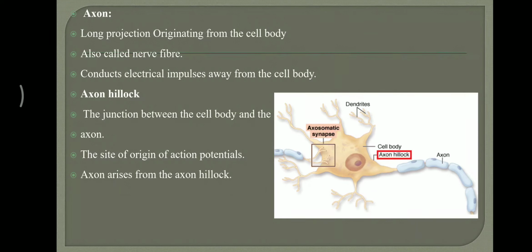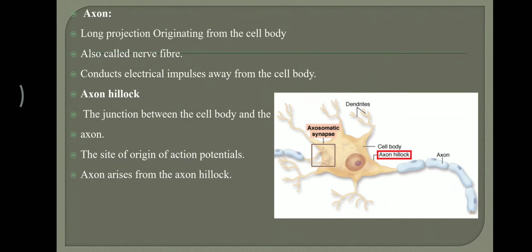So this is the last part, the third part of the neuron, the axon. What do you mean by axon? Axon is the long projection originating from the cell body. Axon is also called nerve fiber.